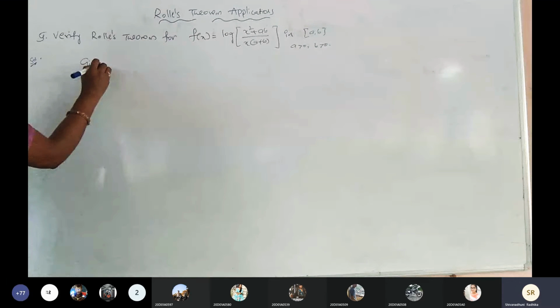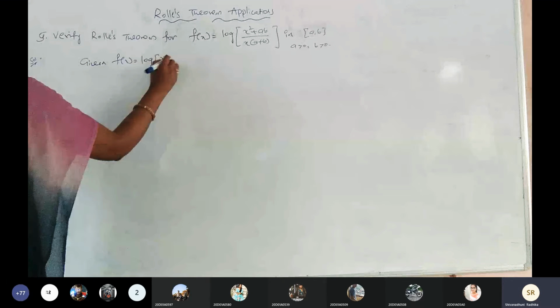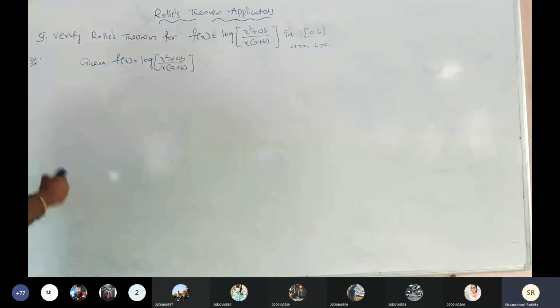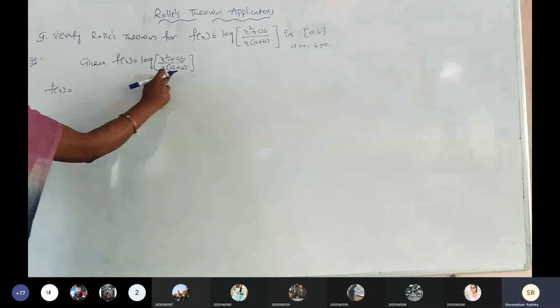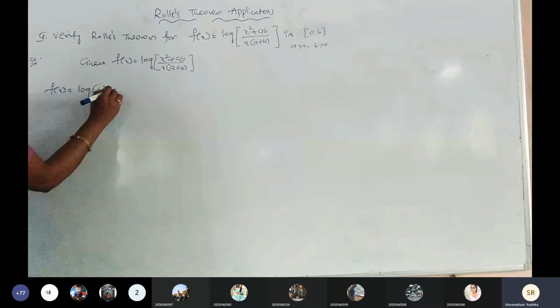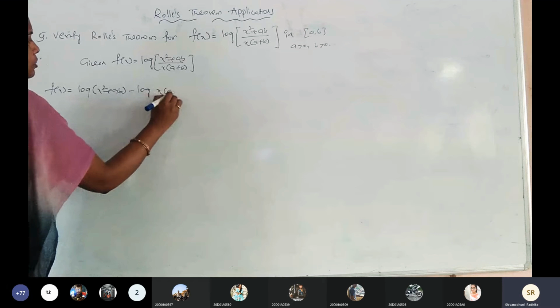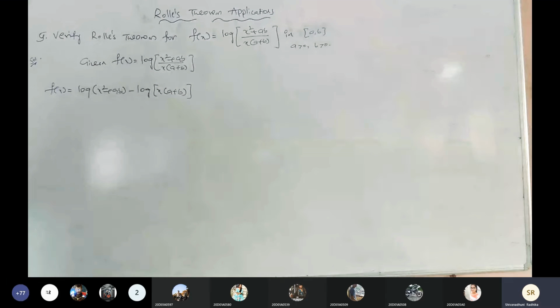The given is f of x equals log of x square plus ab by x into a plus b. Is it clear? Log of a by b can be written as log a minus log b. Now log of x square plus ab minus log of x into a plus b. Is it clear to all of you? Any doubts?